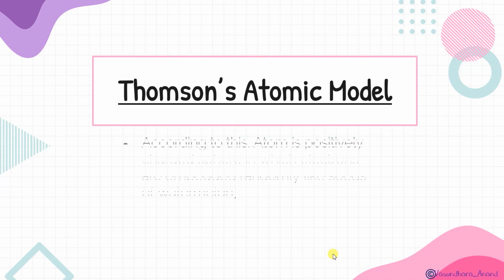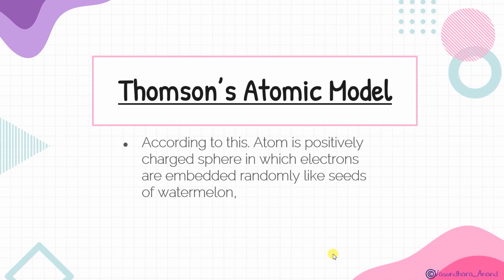According to the Thomson atomic model, the atom is a positively charged sphere in which electrons are embedded randomly like seeds of watermelon. Like a watermelon, the atom is a sphere of positively charged particle, like the red part, with the seeds embedded here and there. There is no fixed number and no fixed pattern for the seeds. Similarly, electrons are embedded in that positively charged sphere. It was also known as the plum pudding model.